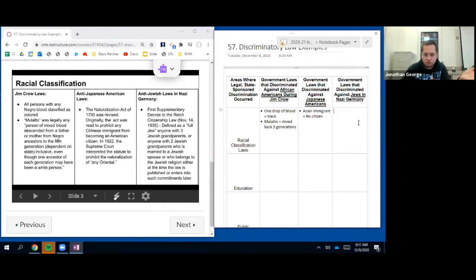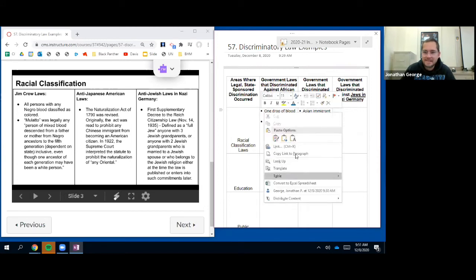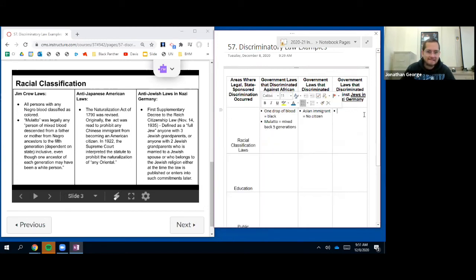So here, a Jew is anyone with three Jewish grandparents, or anyone with two Jewish grandparents who is married to a Jewish spouse or who belongs to the Jewish religion, either at the time the law is published or enters into such commitments later. All right, my goodness, this is complicated. I'm not exactly sure how we're going to limit that to five words or less.